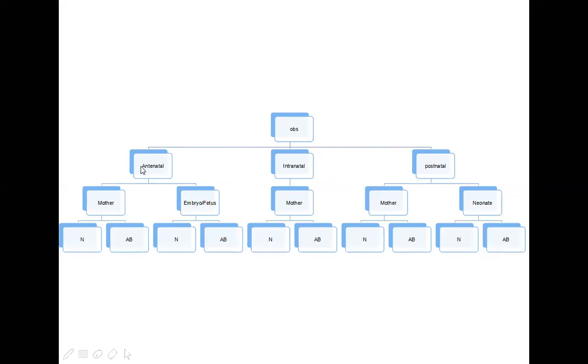So antenatal, it is again mother and embryo or fetus. Again, it is divided into 2 parts: mother, normal and abnormal, then the embryo or fetus, normal and abnormal.